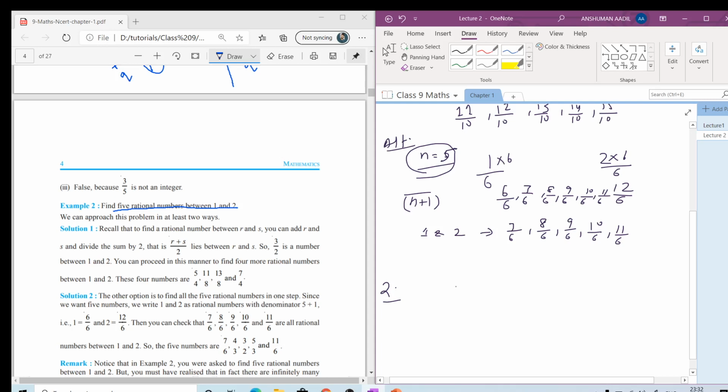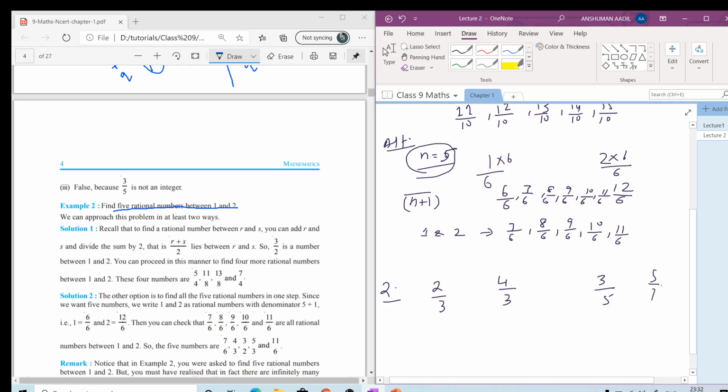They can be of two types: where denominators will be same, or denominators will be different, like 2 by 3 and 4 by 3, or 3 by 5 and 5 by 7.